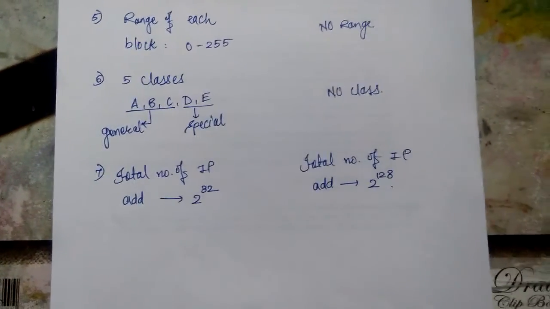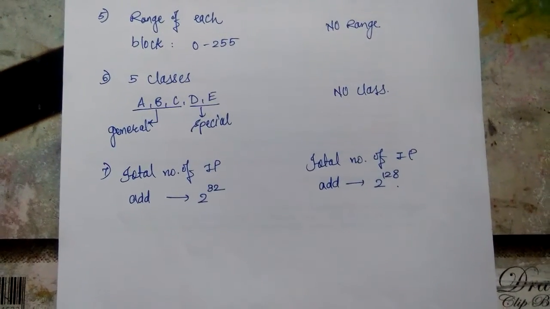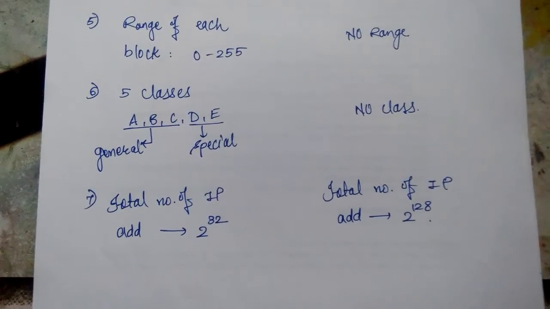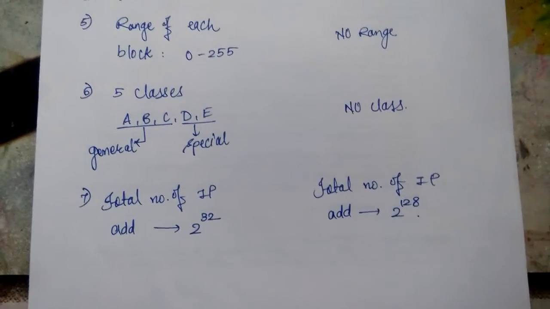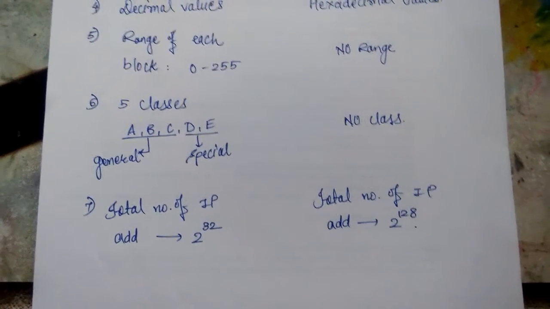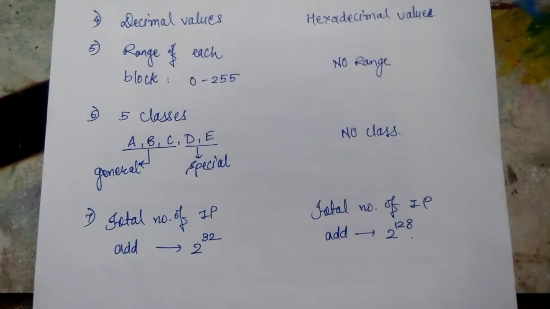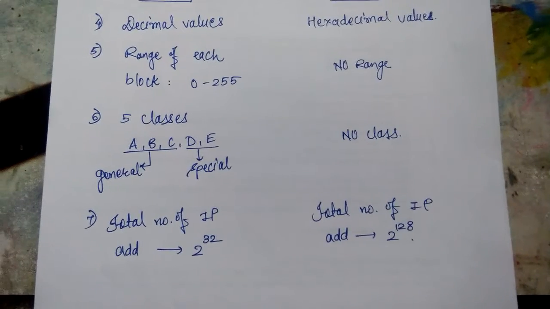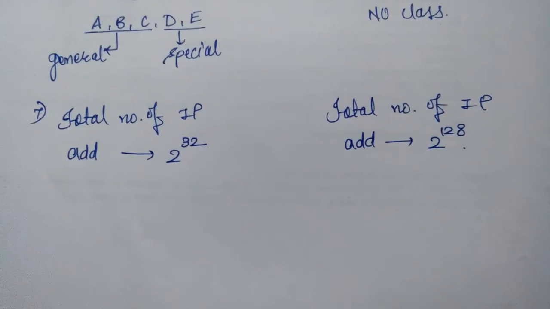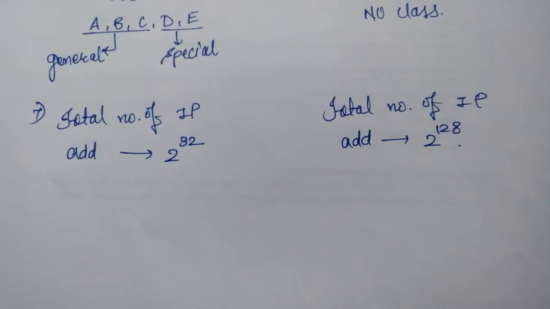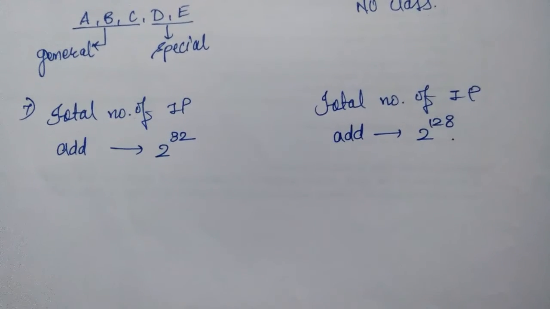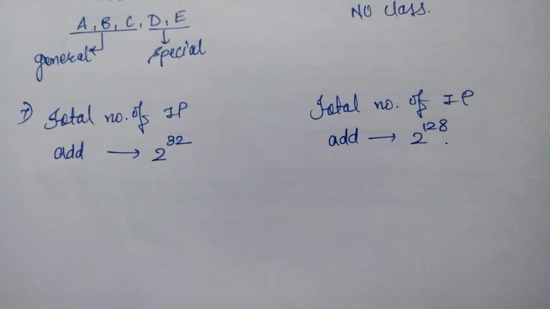Now, point number 7. IP version 4 can provide a total of 2 raised to 32 IP addresses. Similarly, IP version 6 can provide 2 raised to 128 IP addresses. But here a question can arise: as we already had IP version 4, what was the need to develop IP version 6?